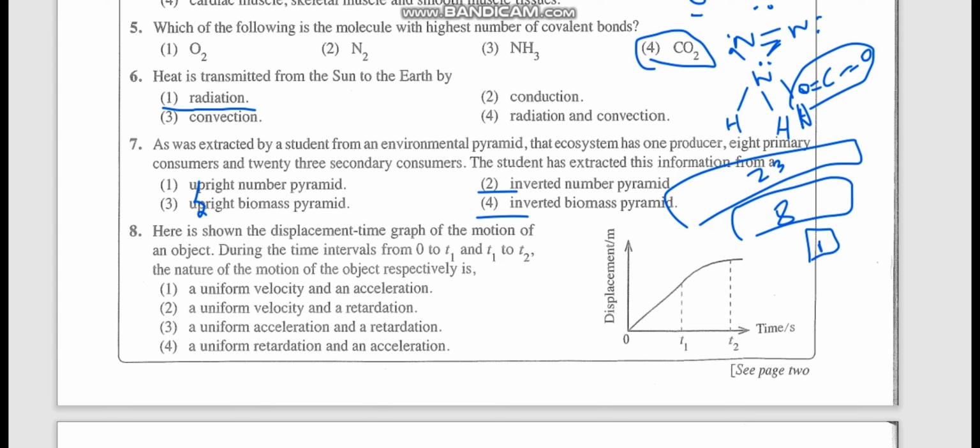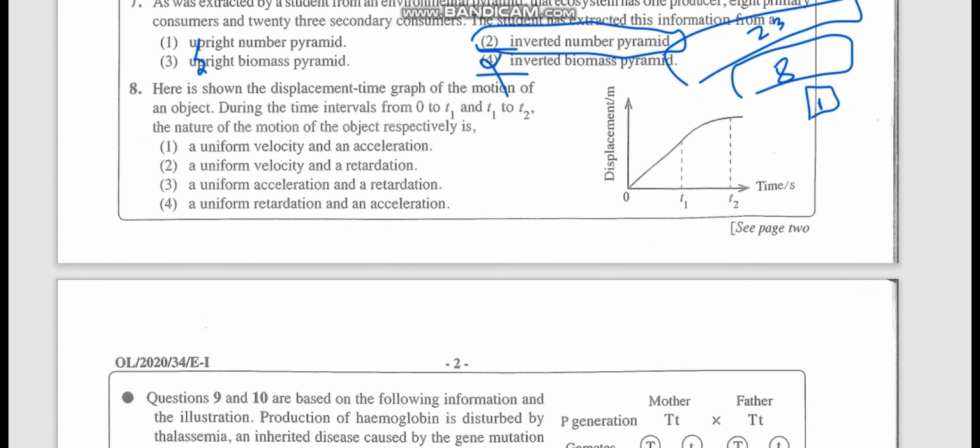A biomass pyramid can never be inverted, because that is an energy pyramid. When energy is flowing from producer to primary consumer, it will be lost. Energy loss takes place and the energy will reduce. So the biomass pyramid is always upright. So this is wrong, and definitely our answer is the second one. If you know the theory properly, you can easily answer this. All the points are there in the textbook notes.